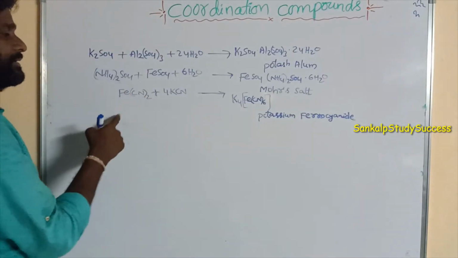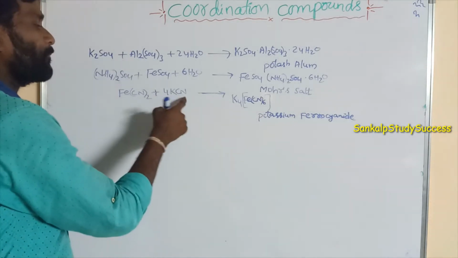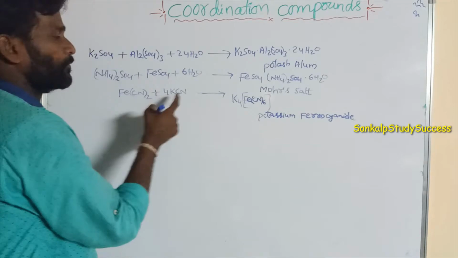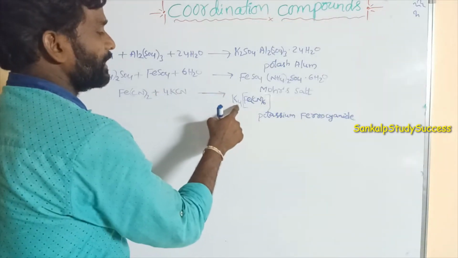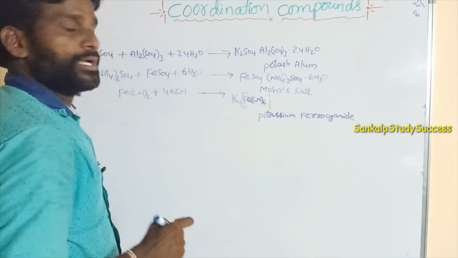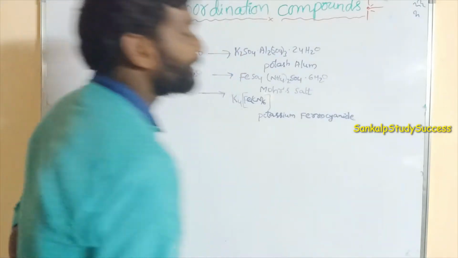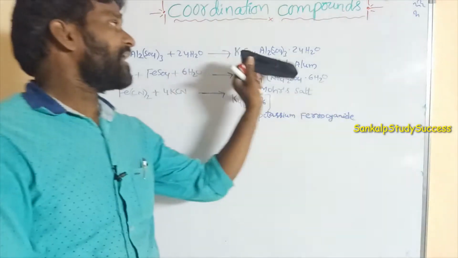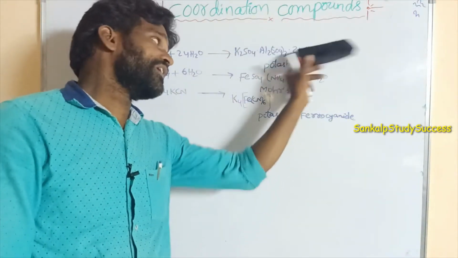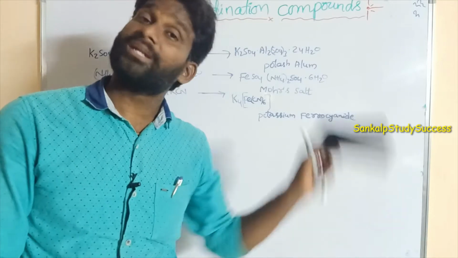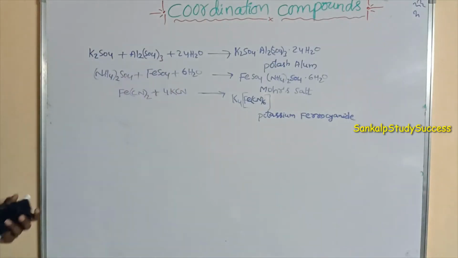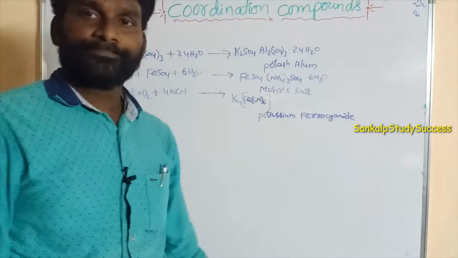Ferric cyanide, on adding potassium cyanide in stoichiometric ratio, 4 moles of KCN, gives rise to K4Fe(CN)6. Its name is potassium ferrocyanide. If you observe these three compounds, all of them are crystalline solids, which are adducts.